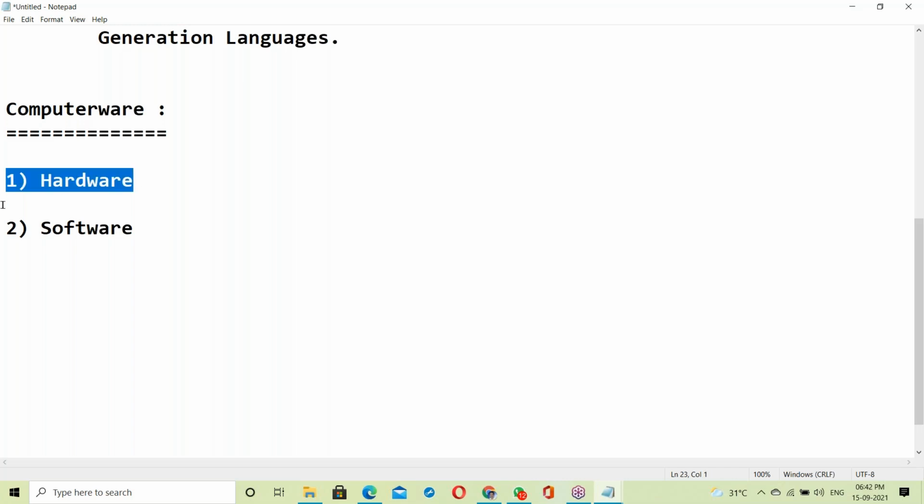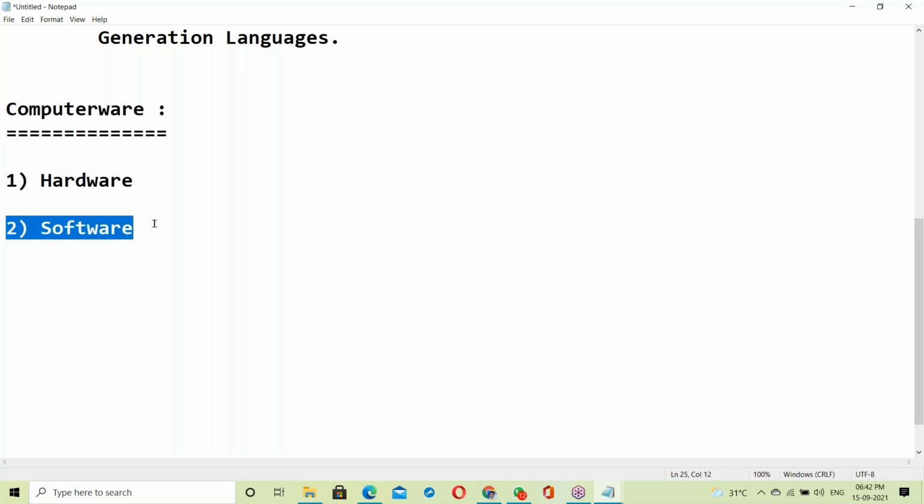But this is not our topic. Our topic is software. We are software engineers. We are not hardware. Our role is software role. So let us start with software. In a computer, there is hardware and software, and ours is software. We are software engineers.